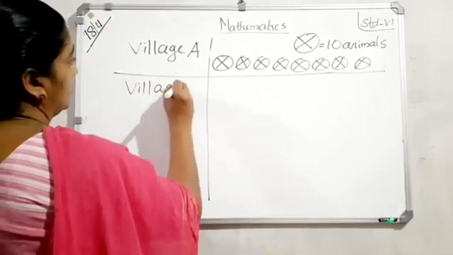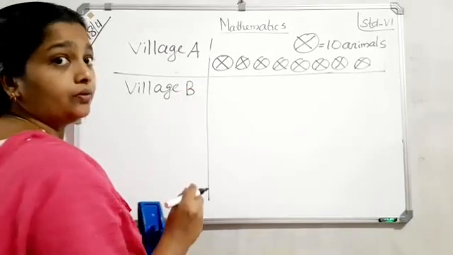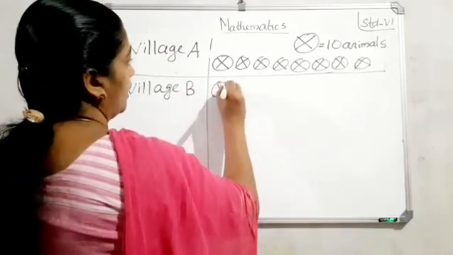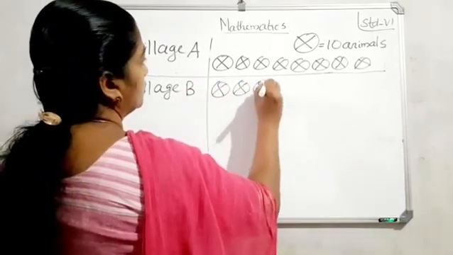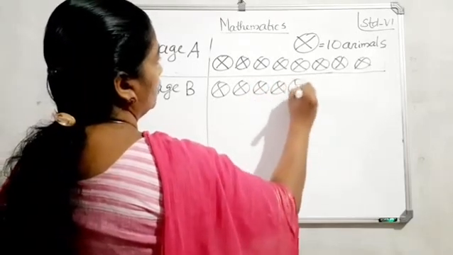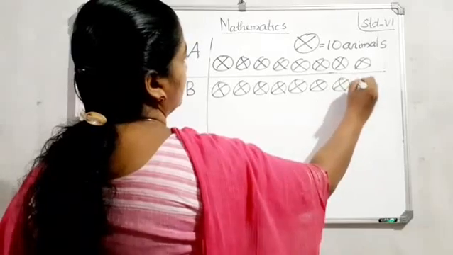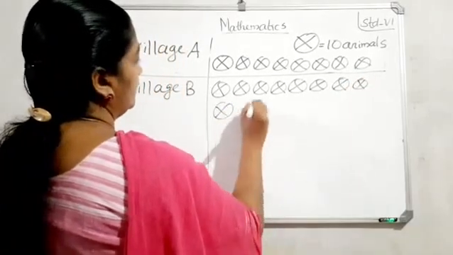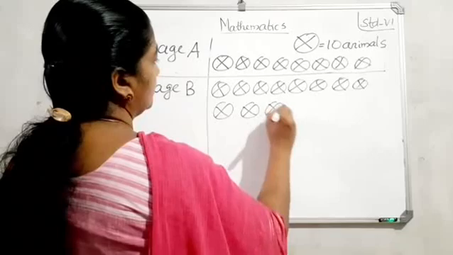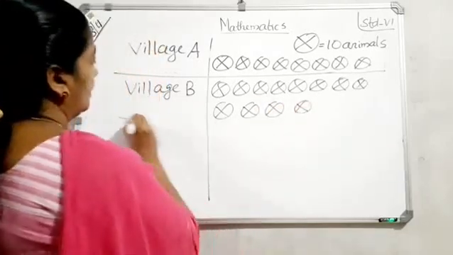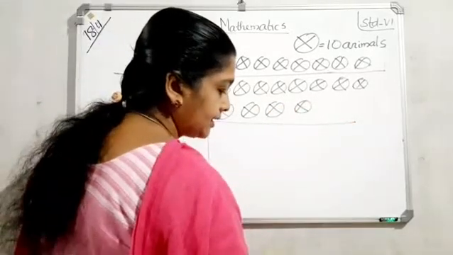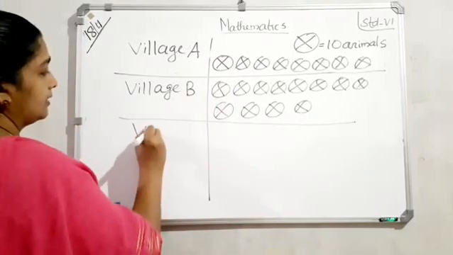Next one, village B. How many? 120. We want to draw 12. 1, 2, 3, 4, 5, 6, 7, 8, 9, 10, 11 and 12. Next, village C, how many? 90.